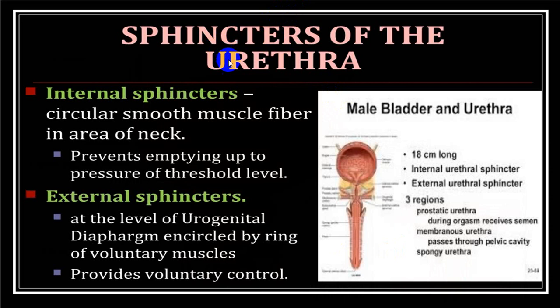So there are two sphincters in the urethra. One is the internal sphincter and the second is the external sphincter.